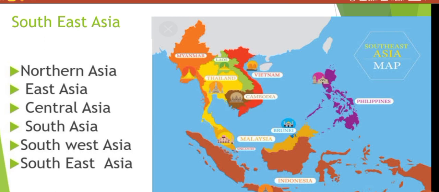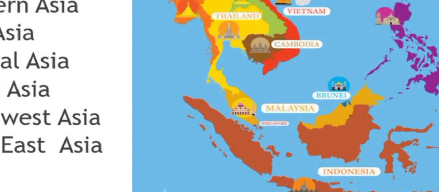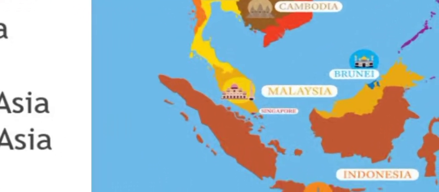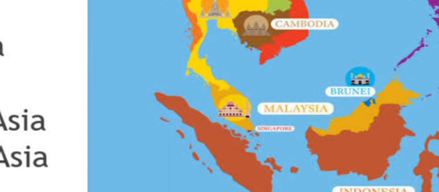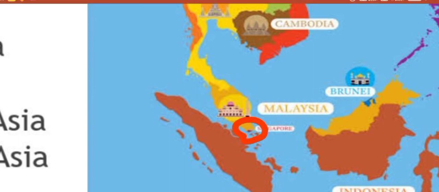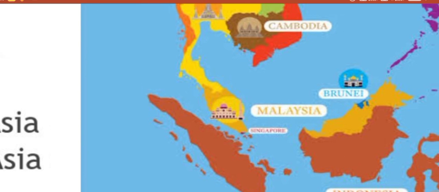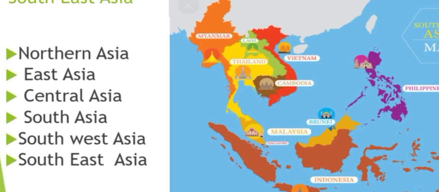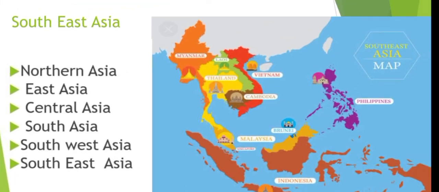Let's see the next. The next is Malaysia, and a small country. I will zoom in for you. You can see here under the bottom of Myanmar a smallest country, that is Singapore.